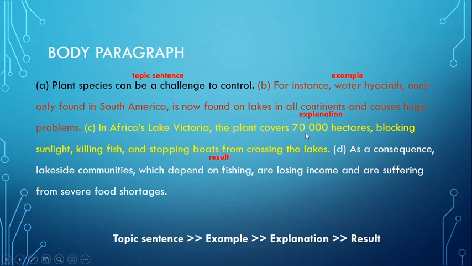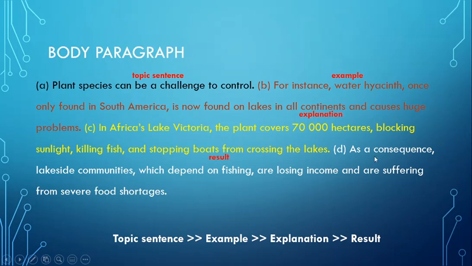Now, the explanation is that you have to support your example with your explanation. Here, if you take a look, "In Africa's Lake Victoria, the plant covers 70,000 hectares, blocking sunlight, killing fish, and stopping boats from crossing the lake." So you are giving more information about your example so that your example will be strong to support your argument.